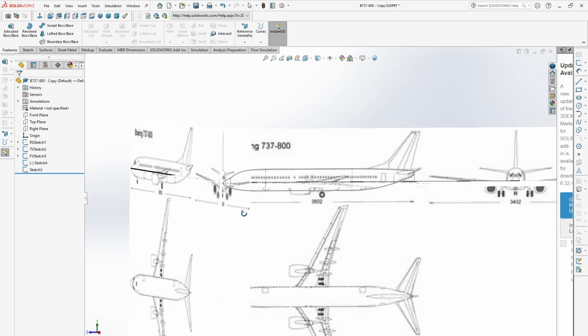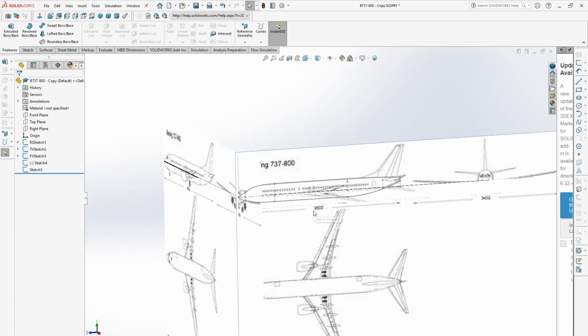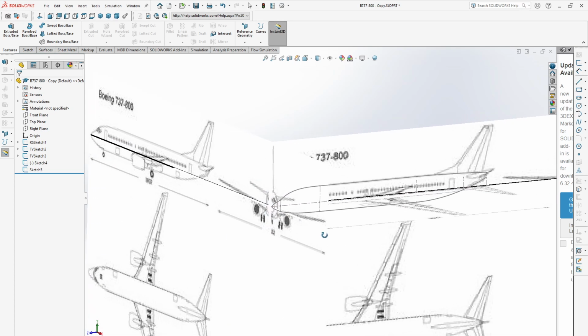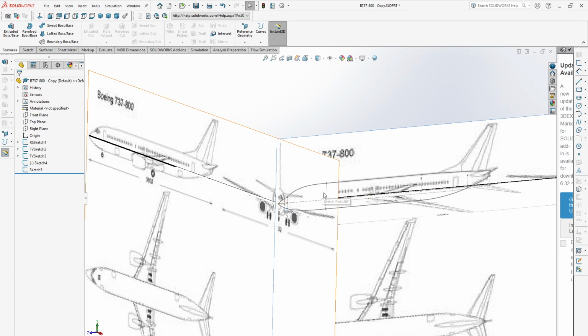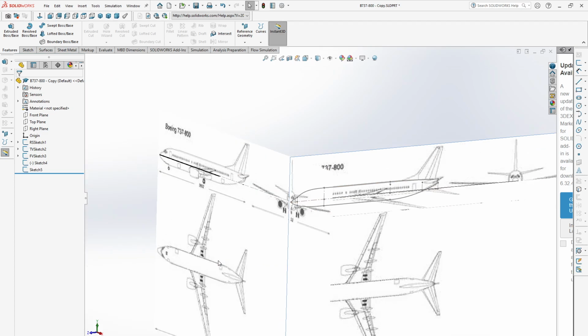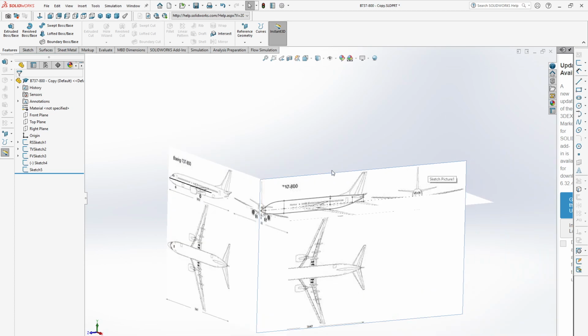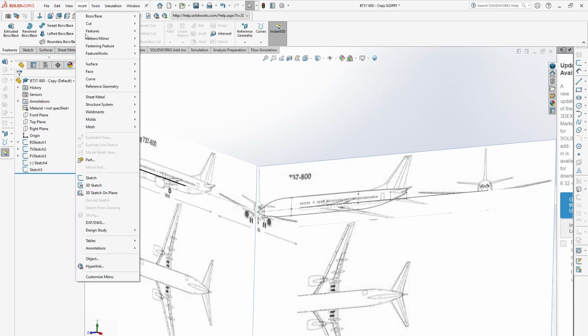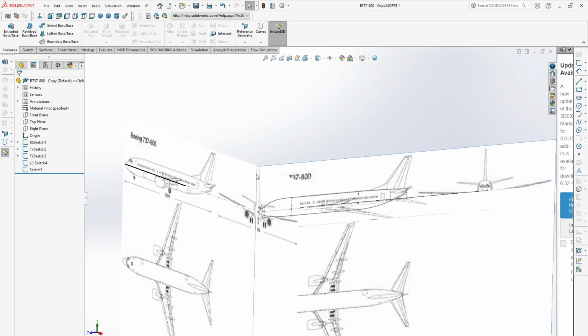Okay, now we need to sketch some profiles in different planes, like here, here. To do that, we need to take some planes at these points. To take the plane, go to Insert, then Reference Geometry, then Plane.